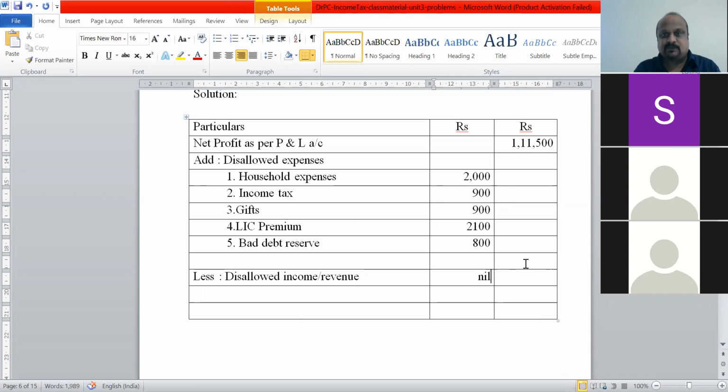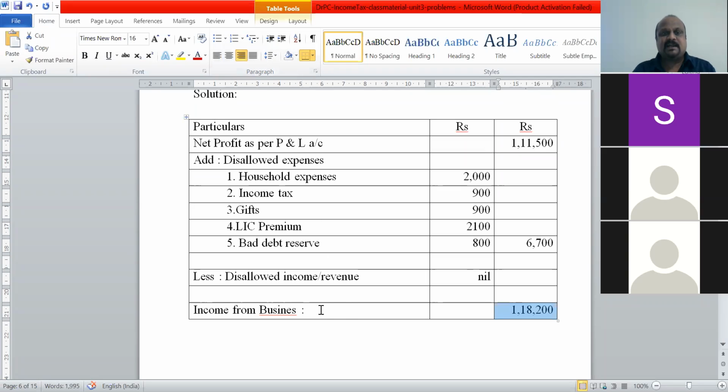So this is nil. What is the sum of all this? You said 6,700. That's correct. And the income from business, or profit from business activity, is 1,18,200. Okay, that's correct. So this is the solution.